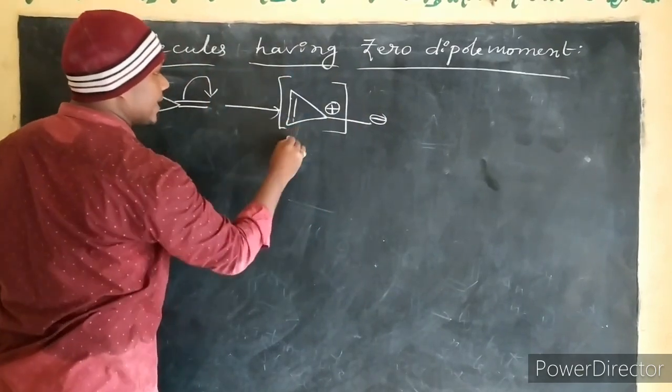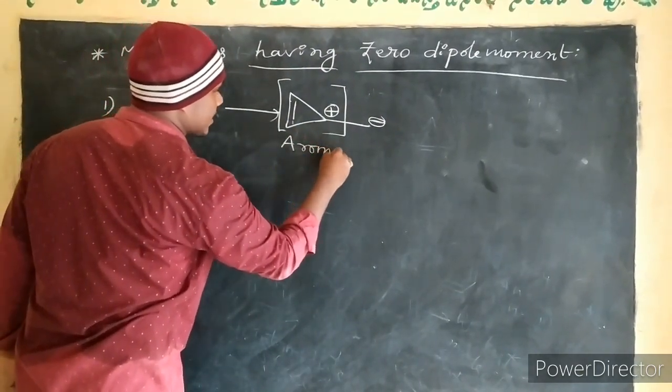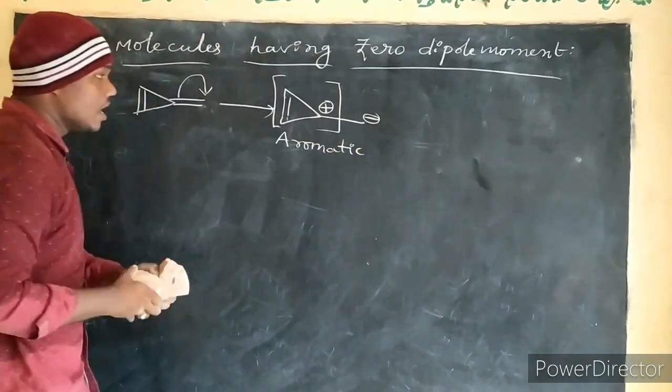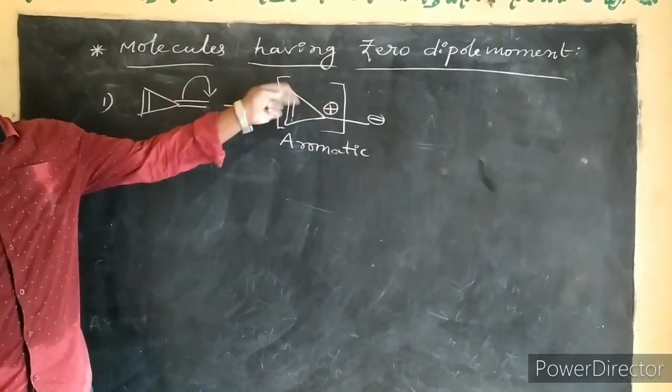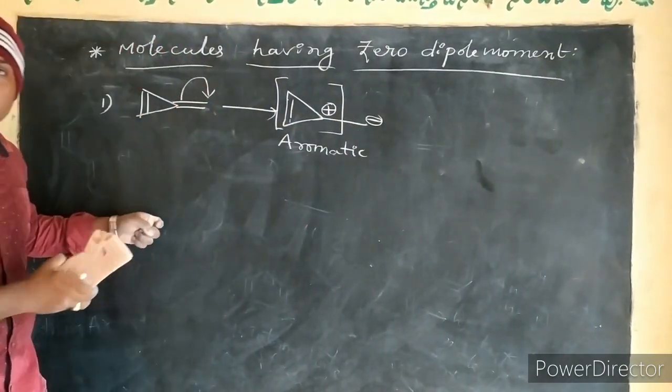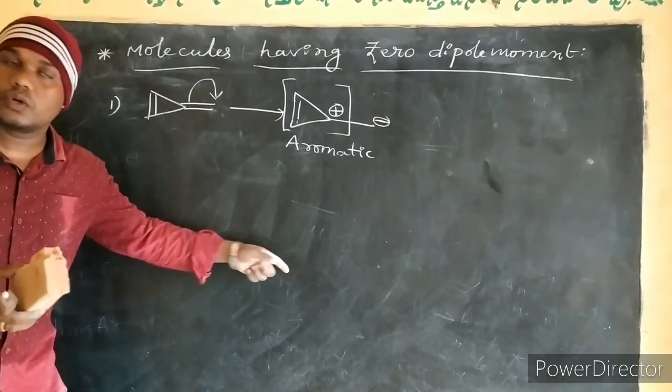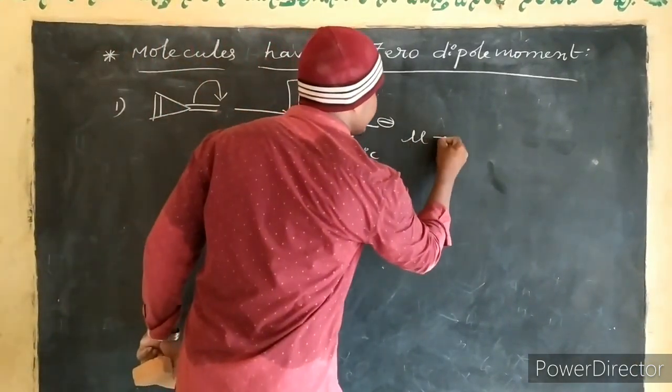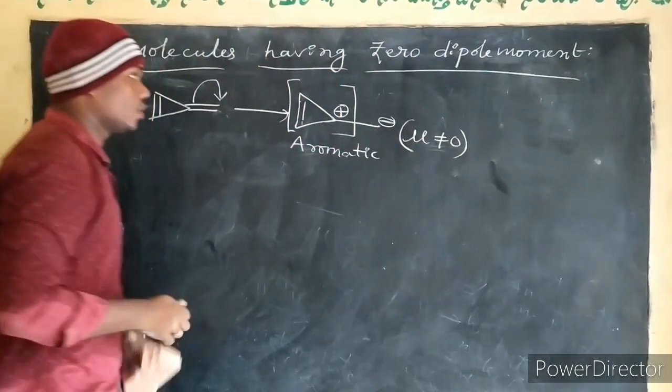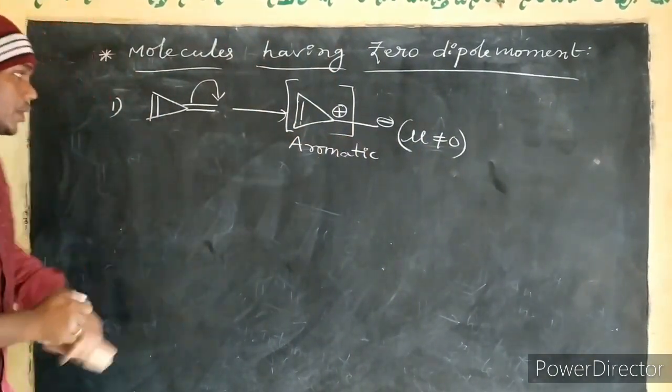So this complete ring is what? Aromatic. Already we discussed in previous classes. Correct? If it is aromatic, that is stable. So if the charge is present, is mu equal to 0 or mu not equal to 0? Mu not equals to 0. For this molecule, mu not equals to 0.